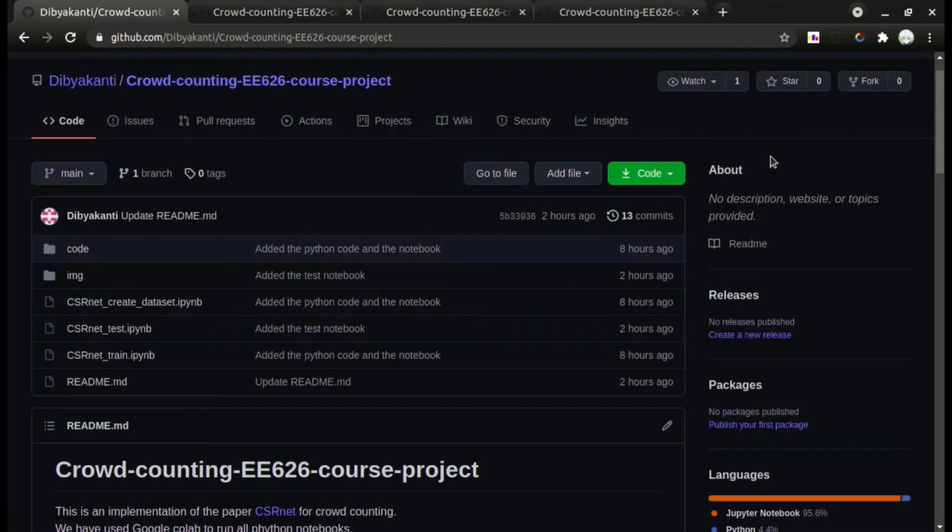Hi, I am Ashish Sundrial. Our problem statement is crowd size estimation. The other two group members are Arihant Barjatya and Dibekanti Kumar. I'll start by providing an overview of our project.